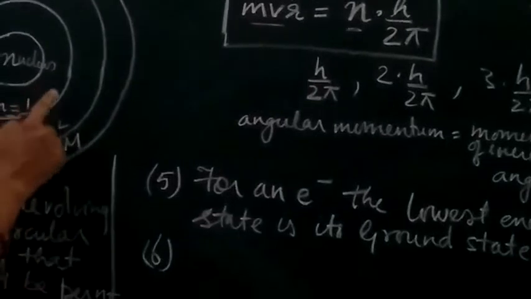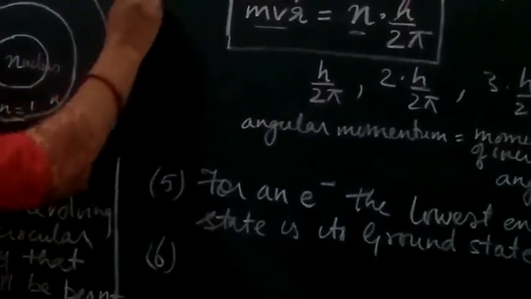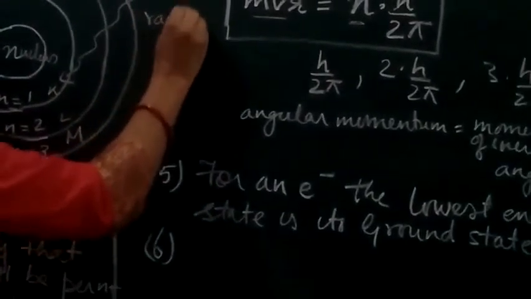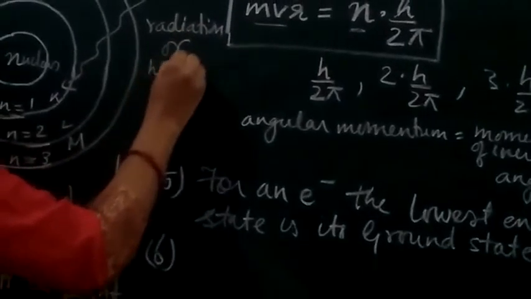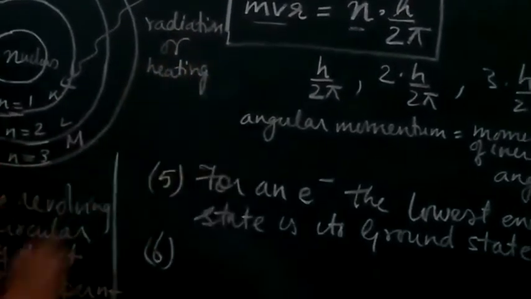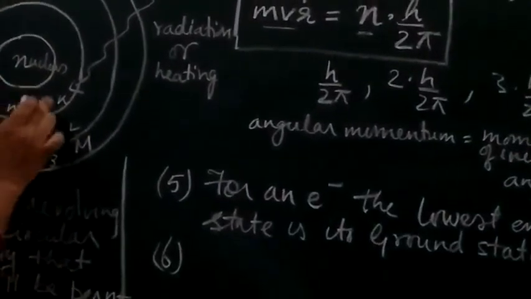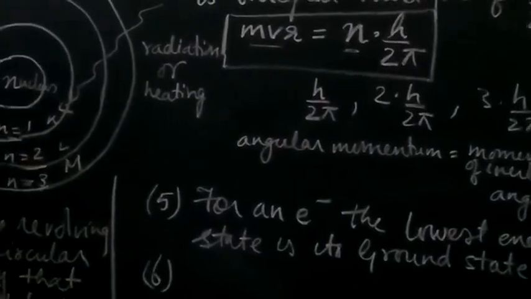It will only jump from its shell when either heating is given or some radiation falls on it, right? By radiation or by heating, we are just exciting the electron. Then only is the electron going to jump from its energy level to the higher energy level.